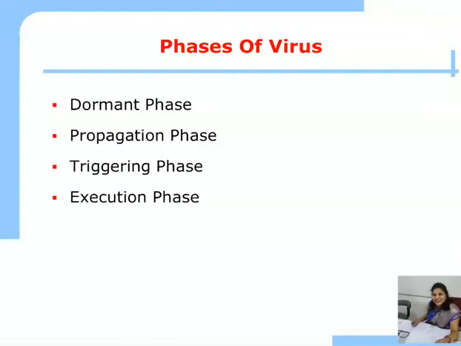In the triggering phase, the third phase, the virus is activated to perform the function for which it was intended. It means in the triggering phase, where the virus's code is attached to any other program, when that program is executed by the user, automatically that program as well as the virus code also get executed. And the last phase is the execution phase. In this phase, the virus function is performed. It means the virus is doing all the destructive things in the execution phase.